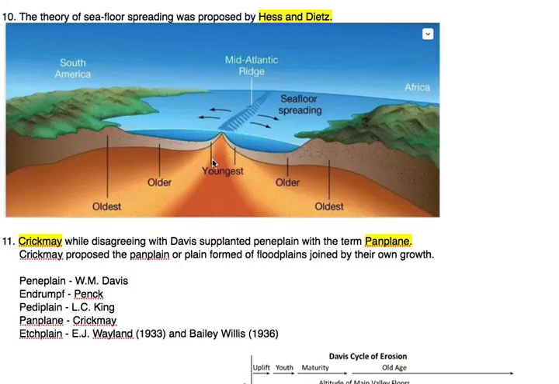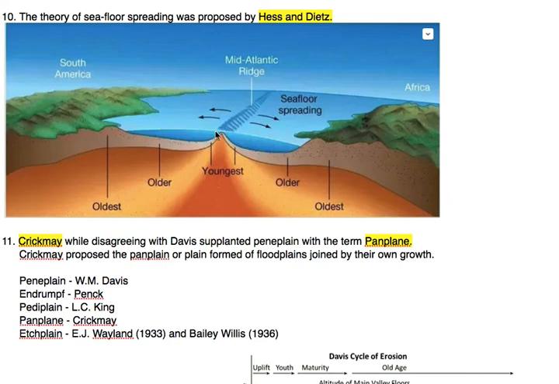In brief, we can understand from this image, as we have already studied about seafloor spreading. Here, at the mid-Atlantic ridge, the seafloor is spreading from the ridge in this way and this way, diverging from here to here and from this part to here.